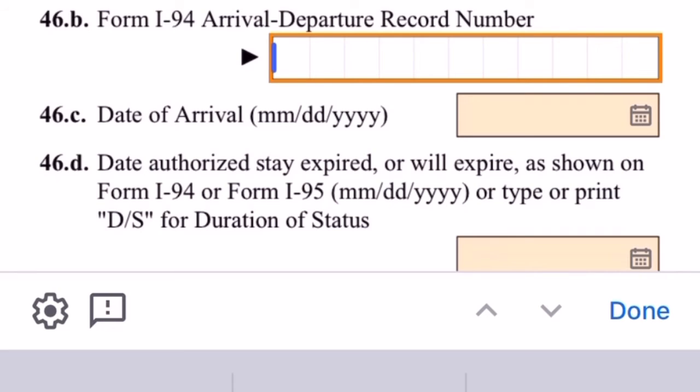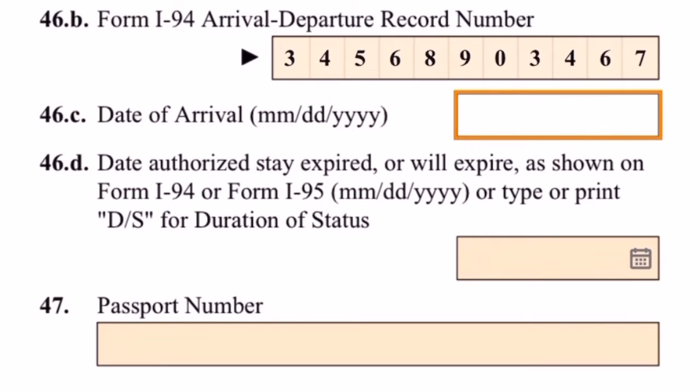And now you're going to enter your I-94 number. And on your I-94, it would have all this information that I'm putting in right now. It would have your date of arrival. It will have the type of visa you entered on, and it will have your I-94 record number. And this is what I enter here.